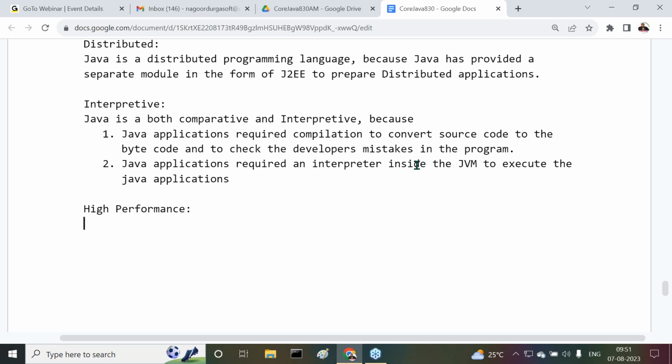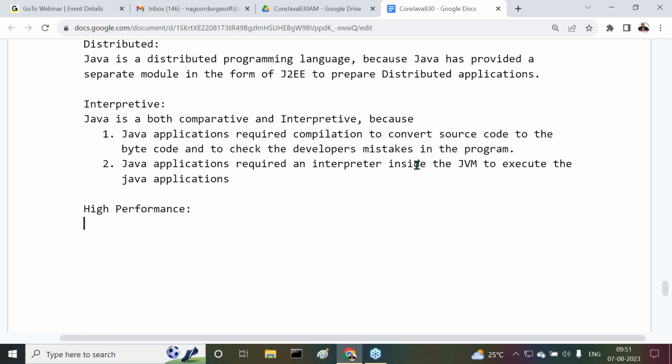To convert the source code to the bytecode to check developers' mistakes, we need compilation. Next, to execute a Java program, we require the JVM. Inside the JVM, we need what? An interpreter. So Java is what? An interpretive programming language. That point is okay, fine.